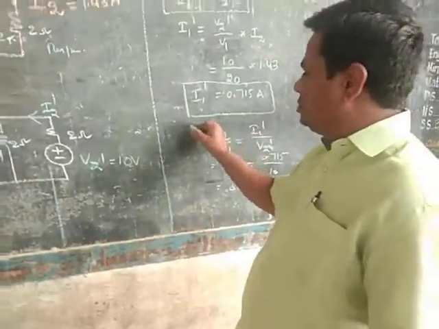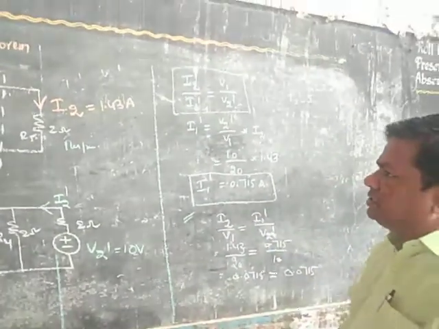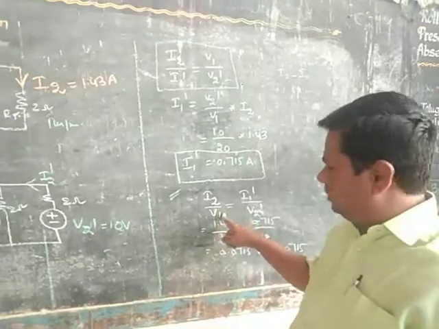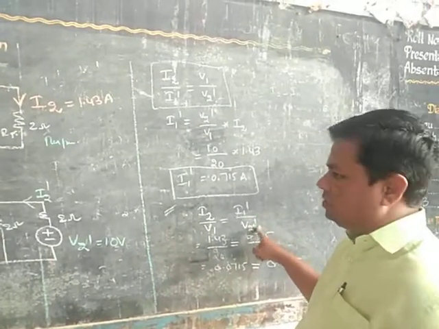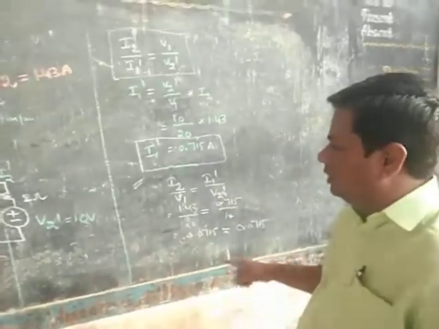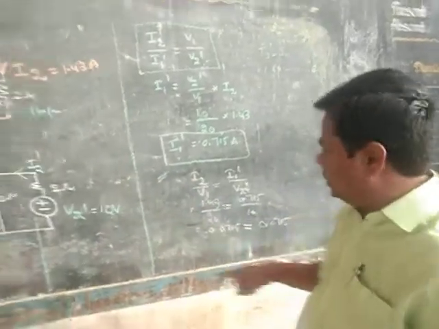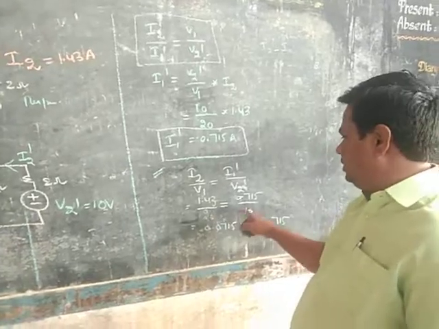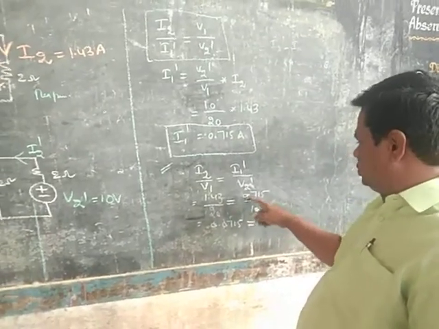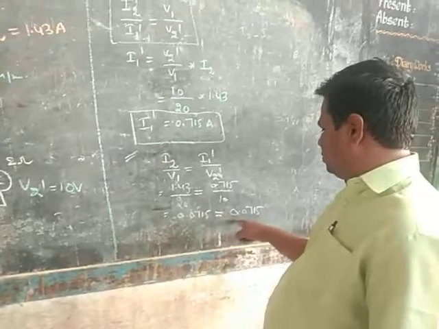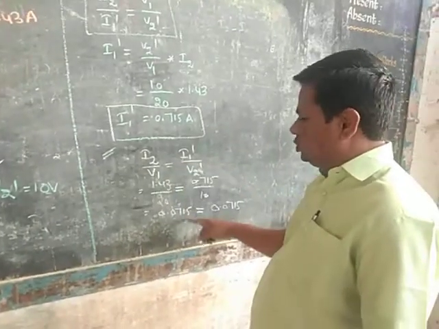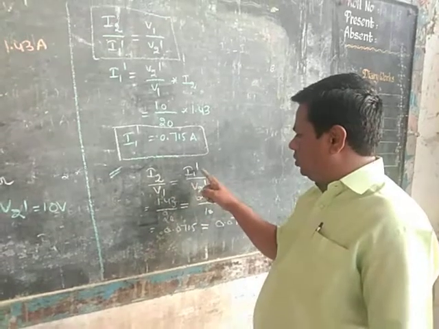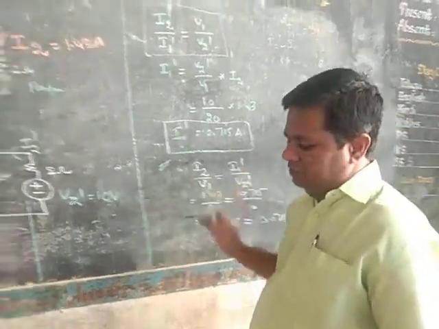And the conclusion is that the reciprocity theorem states that current I2 by V1 is equal to I1 dash by V2 dash, that is equal to a constant. Here we applied different voltage sources. I2 1.43 by V1 20. Here I1 dash 0.715 by 20, that is equal, the same. The constant should be the same. I2 by V1 is equal to I1 dash by V2 dash.